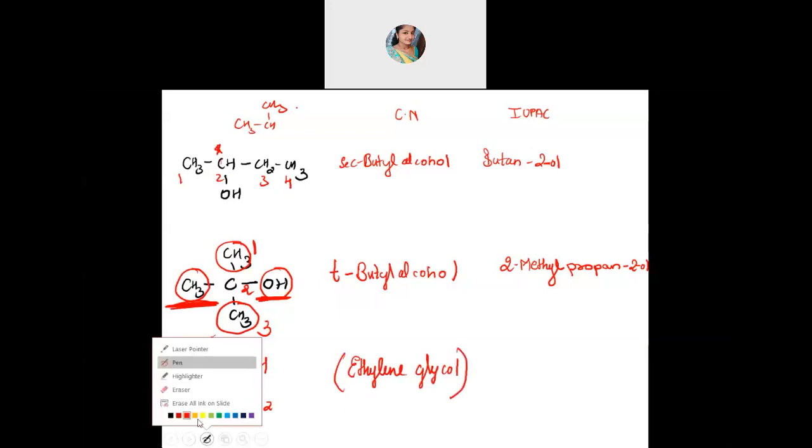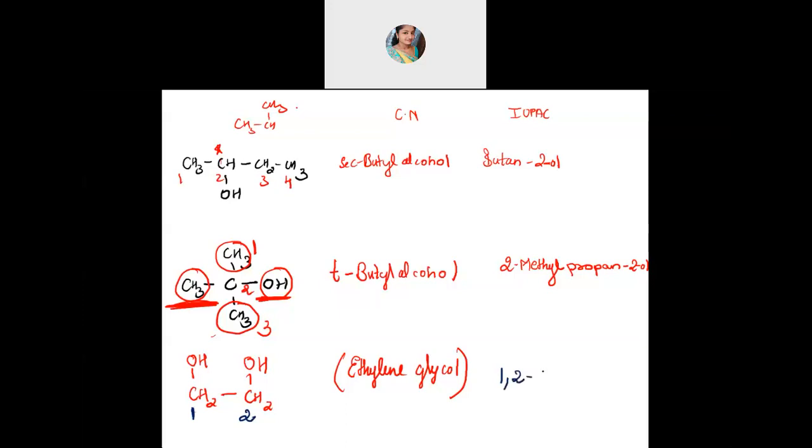Now you should number this. Each of the 2 carbons has 1 OH, so 1 and then 2. If there are 2 same groups present, then there is one rule. If you recall, last year I told you, if there are 2 similar groups present, then the alkane's full name should be written. Not the way where we replace the E and write the suffix. In this case, it is not that. You should write the full name. So 1, 2: the first and second positions have an OH group.